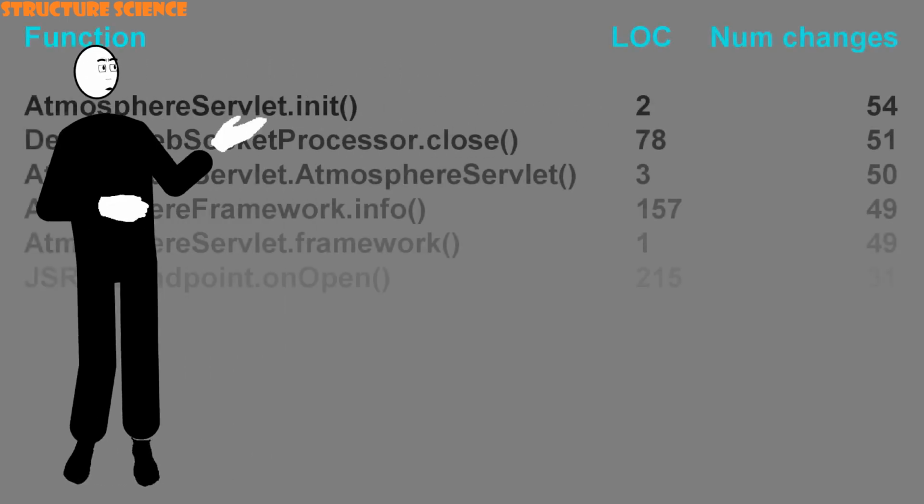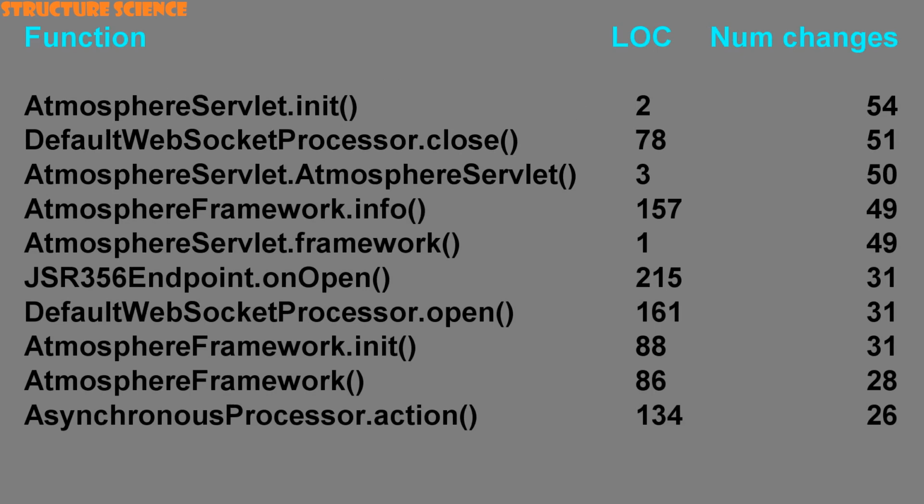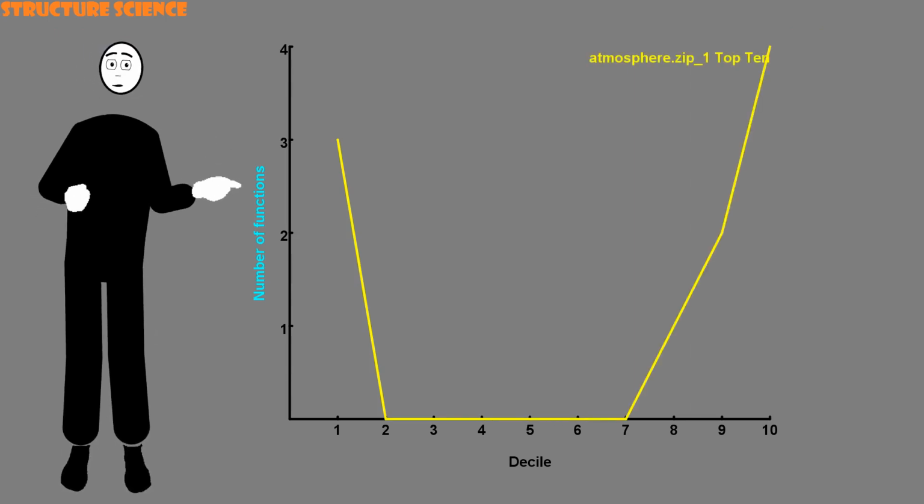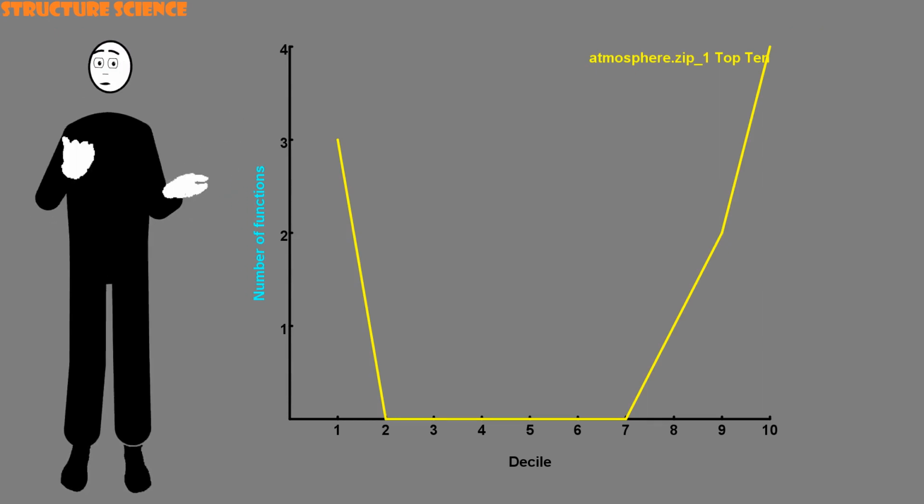Here's the list of the top 10 most changed functions for Atmosphere, ordered by the number of times each function was updated, but with the lines of code added for interest. Yep, that top function is changed 54 times over this particular commit series, but it's only 2 lines long. And 3 of the top 5 are certainly small functions. But look at the rest. 86 lines, 134 lines, 215 lines. These are big boys. Let's plot these 10 functions in their respective deciles. As we can see, 3 of the functions are in the 1st decile, but all the rest of the top 10 nasties are in the 8th decile or higher.